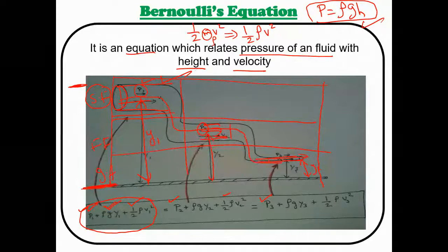Suppose I have one more tube. What do you have to do? This is my Y4, am I right? Yes. This is my pressure P4. So how can I write? It is equal to P4 plus rho g Y4 plus half rho V4 squared. Likewise, if you have 5 tubes or 6 tubes, you can extend this equation up to that level.